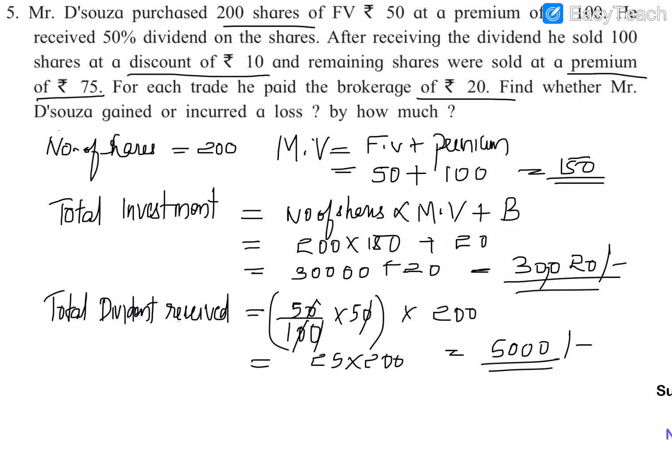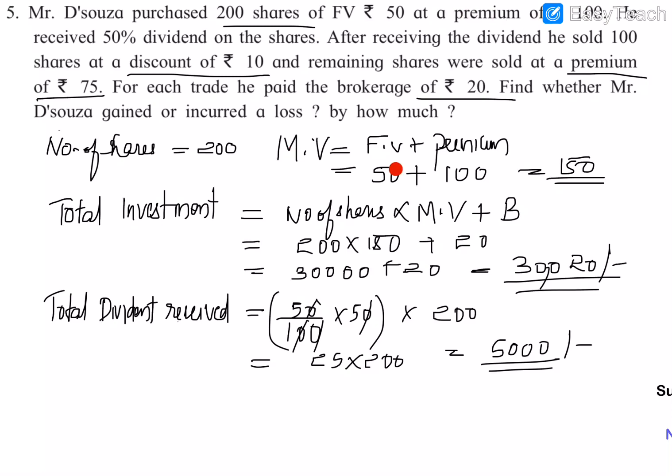Now we will find the amount he received by selling the shares. First he is selling only 100 shares at a discount of rupees 10. Here the face value is rupees 50. He first purchased 200 shares at a premium, which means a gain to the seller.